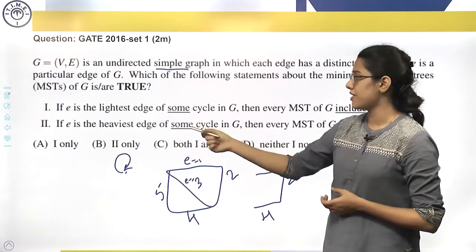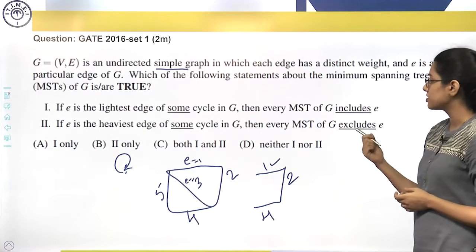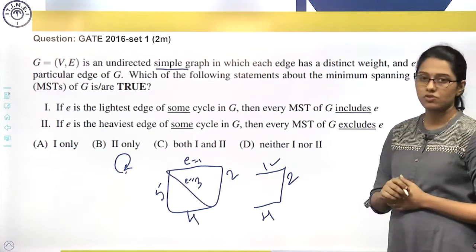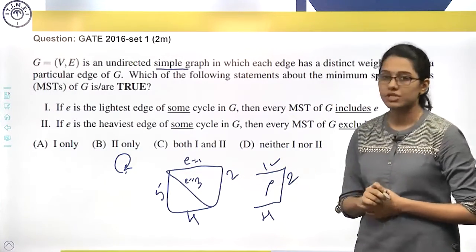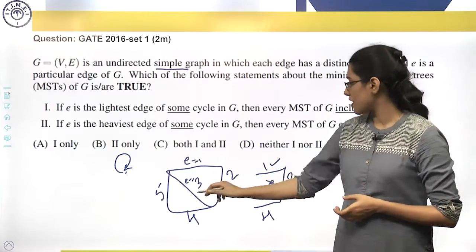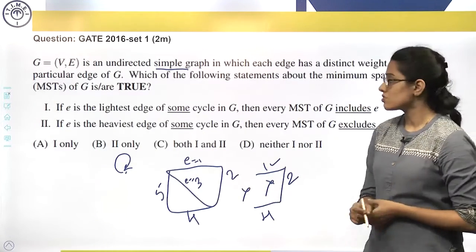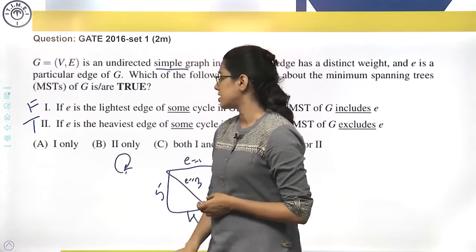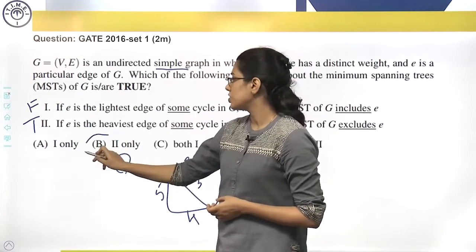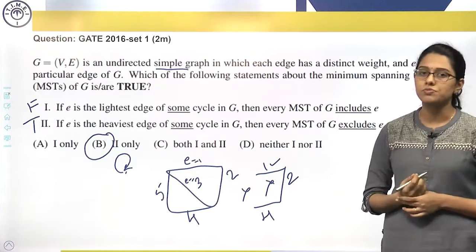If E is the heaviest edge of some cycle in G, then every minimum cost spanning tree excludes E. Now see here, 3 is the heaviest and 3 is not present here. Then for this, 5 is the heaviest and 5 is also not present. So the second statement is true, the first statement is false. Therefore only statement 2 is true. This we have already seen in the observations.